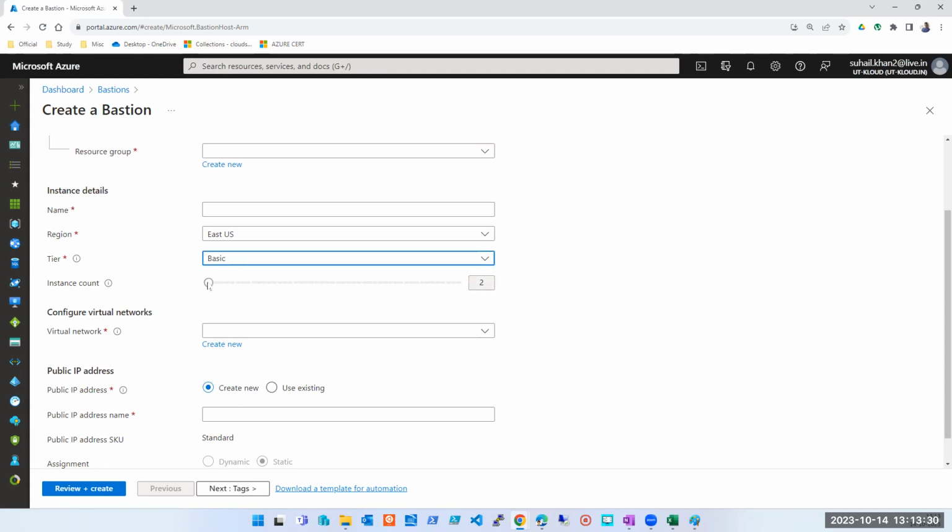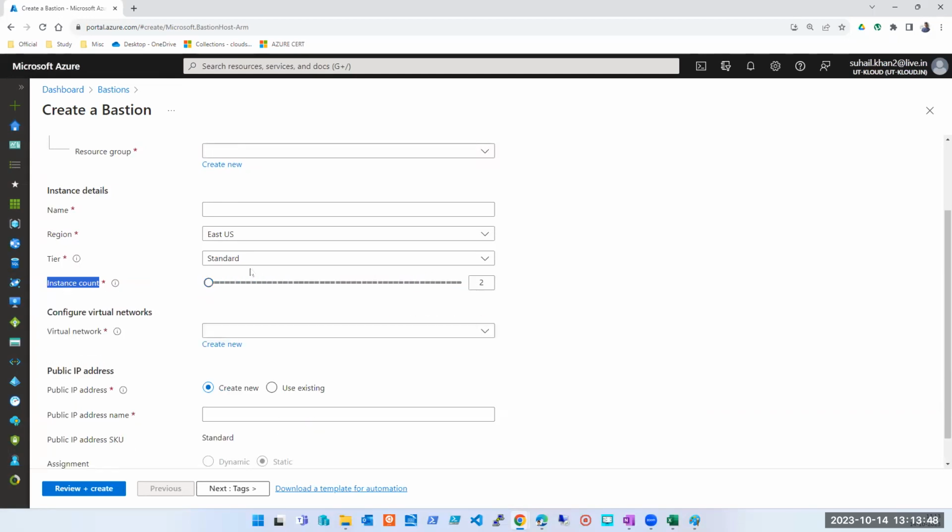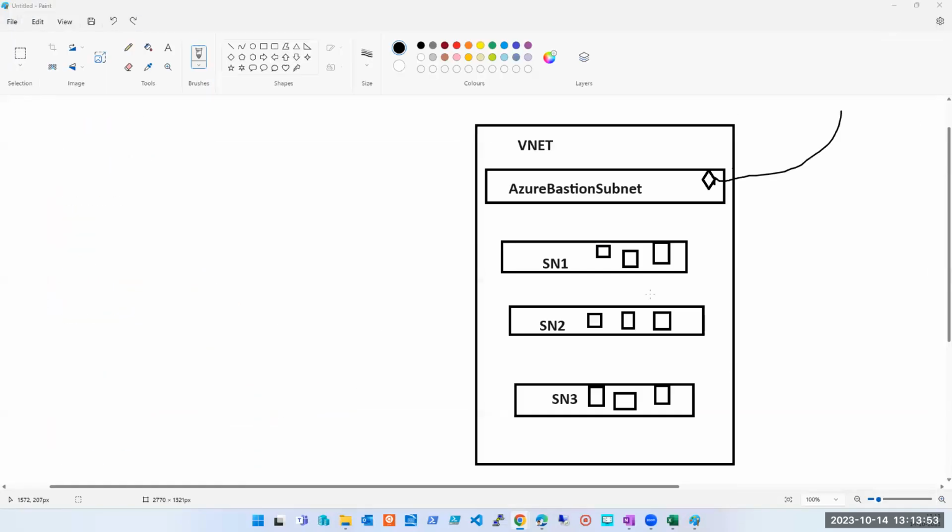Look at this. If you go for basic Bastion, the maximum machine instance count you can connect is 2, not more than 2. I do not have any option to increase it. And if I go with standard, the charges are different. For standard, you pay a lot of money. See, 50. Okay. So basic is 2, standard is 50. You can remember this. This can come as an interview question. But you can directly connect. However, this is a functionality that you can directly connect. That does not mean you will ever see this kind of arrangement in any company where you are connecting directly. So let's not learn that.